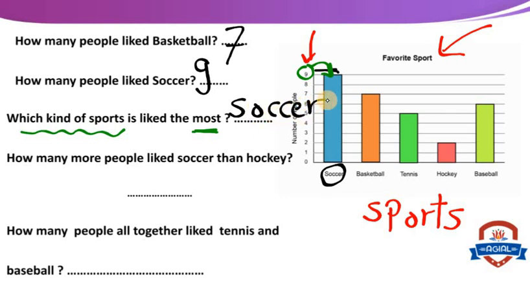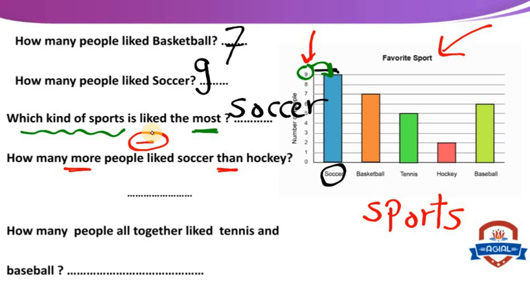How many more people like soccer than hockey? More than means minus. So when I say how many more people like soccer than hockey, we make minus. The difference between the number who like hockey and the number who like soccer.